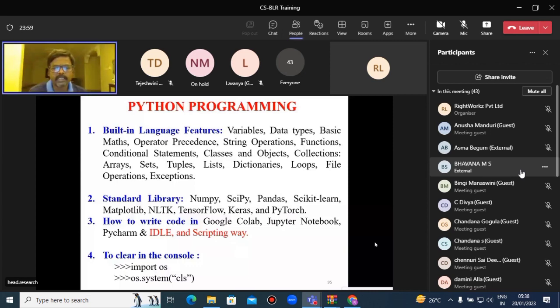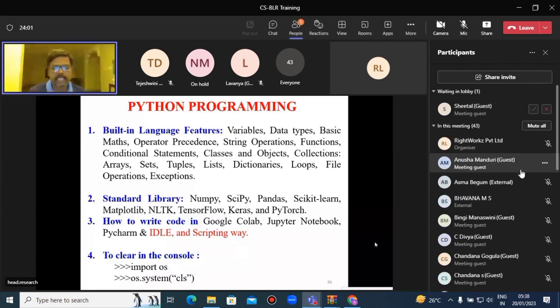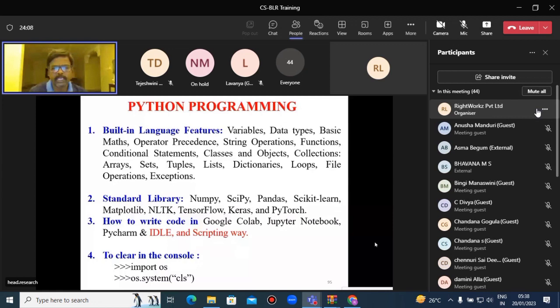Python collections like arrays. Array is a container, or array is an index to store multiple values, to store homogeneous elements, same type of elements. Array is a collection of homogeneous elements shared by a common name. Sets. Within the square bracket we are storing array elements. Array index starts from 0 to n minus 1.